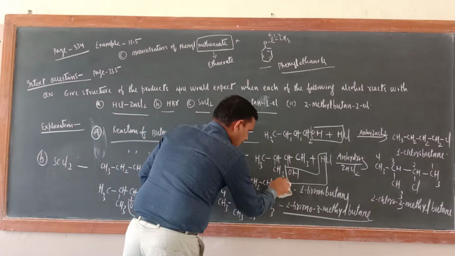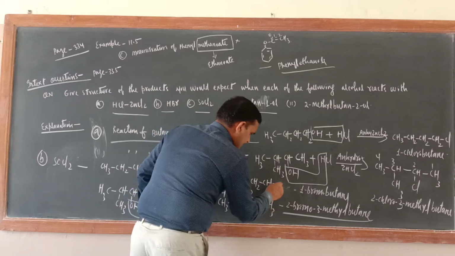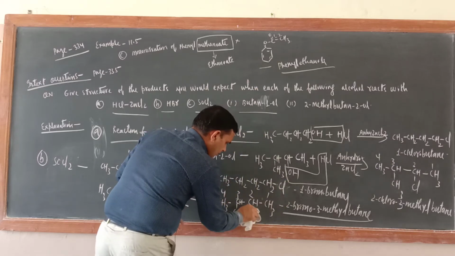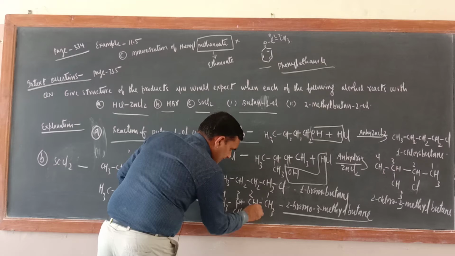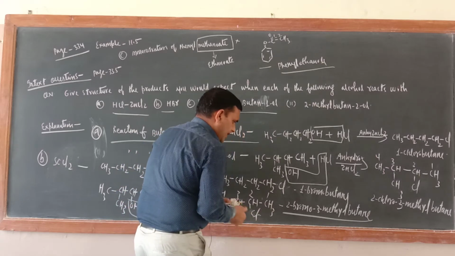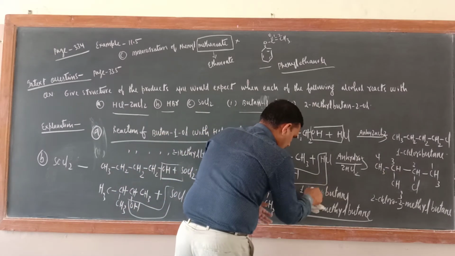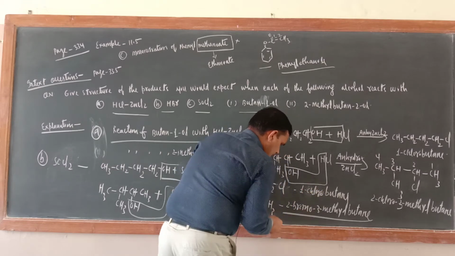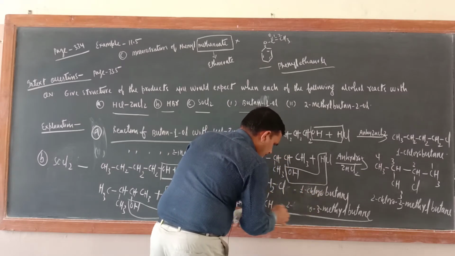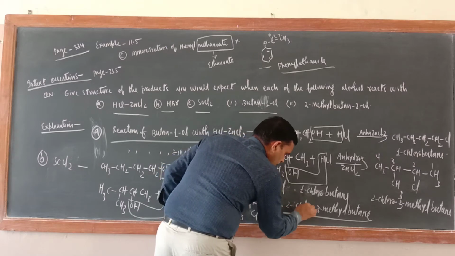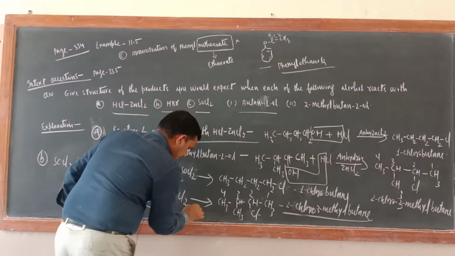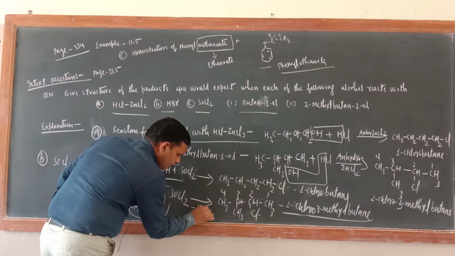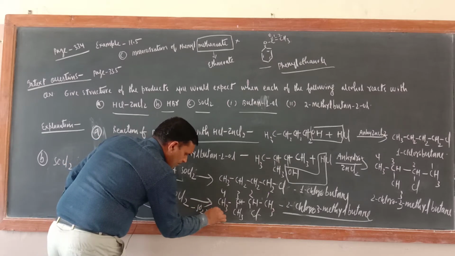So here one product will have Cl, here also one product will have Cl. So in this name, in place of bromo what would be there? Chloro, here also 2-chloro, and SO2 and HCl will come out.